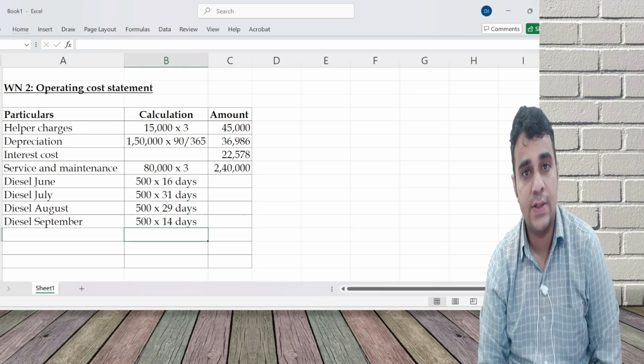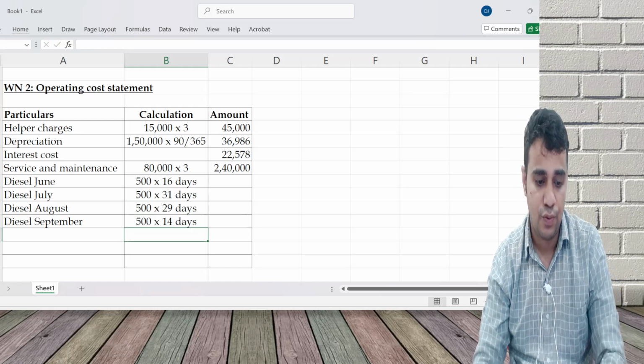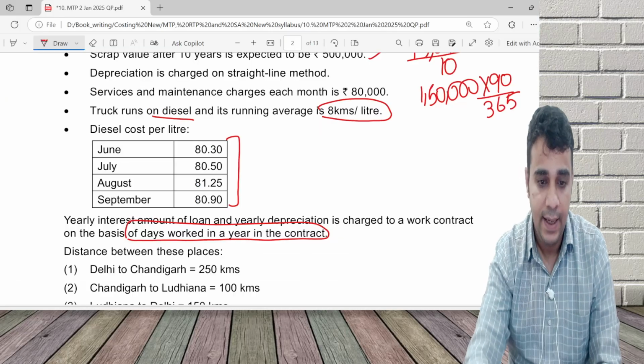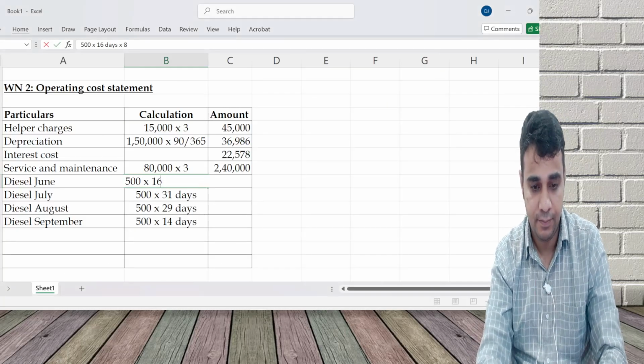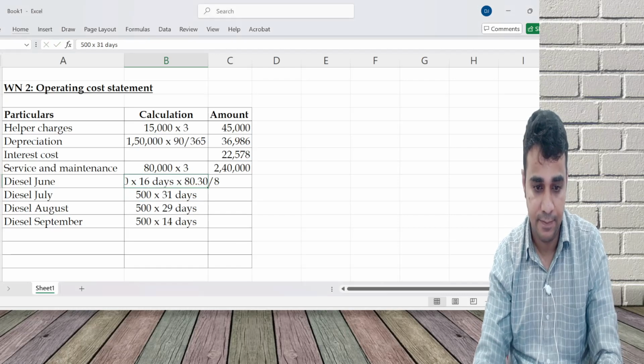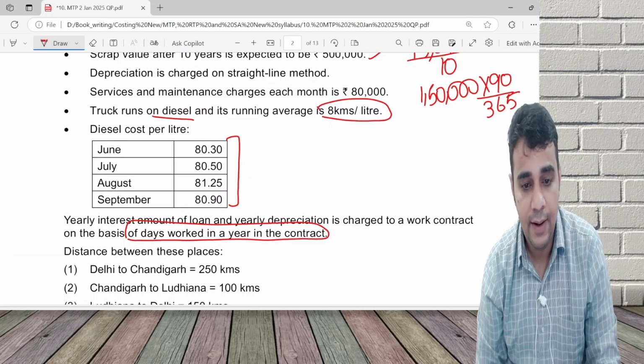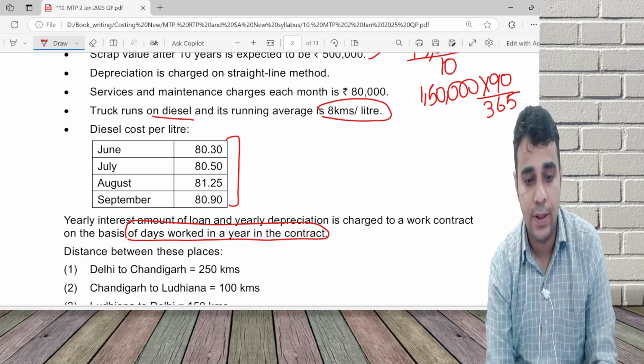We're going this many kilometers every day, 500 kilometers, into the diesel price. Mileage is 8. Every liter will give you 8 kilometers.